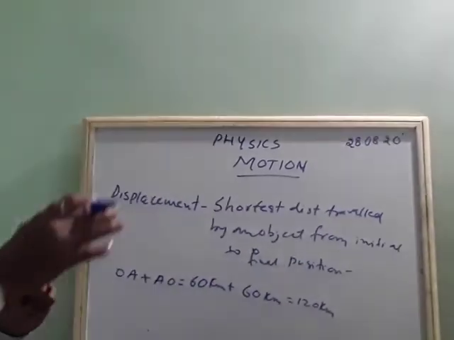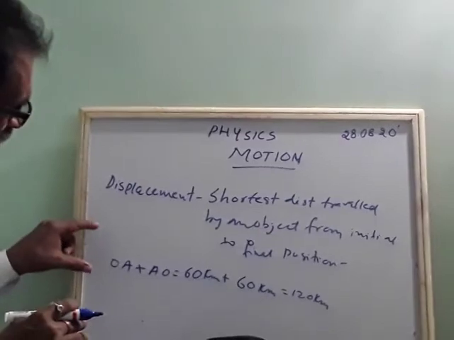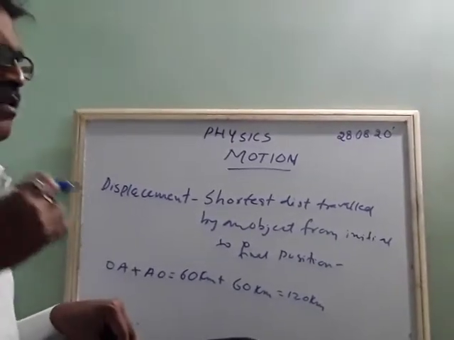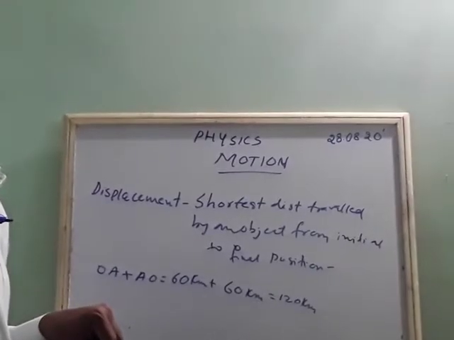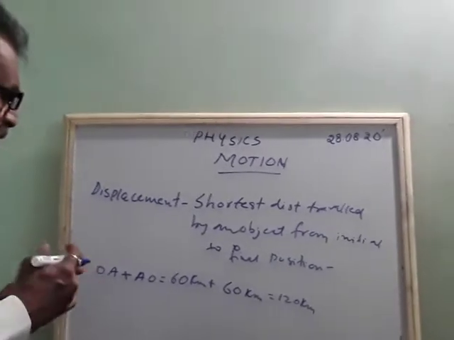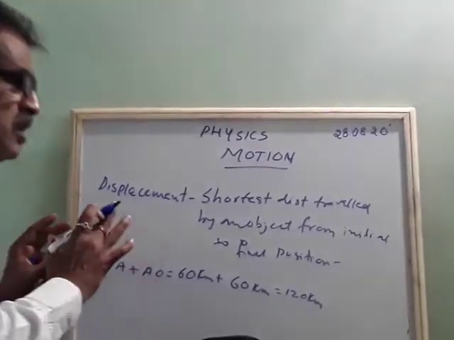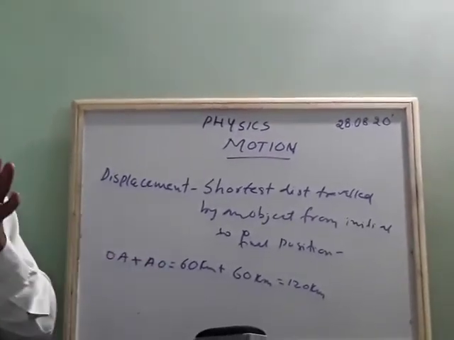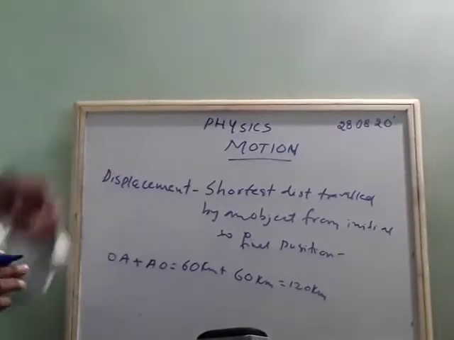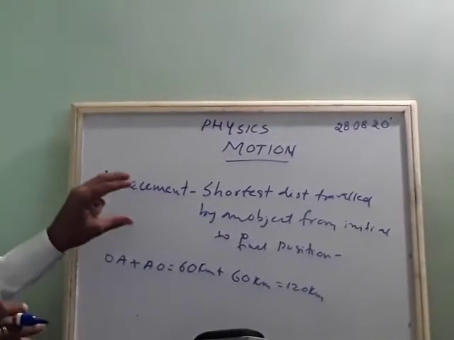Actually it travels 120, but displacement becomes 0 because how much it travels, that much it comes back. That's why there are two words here: displacement and distance related to the motion.